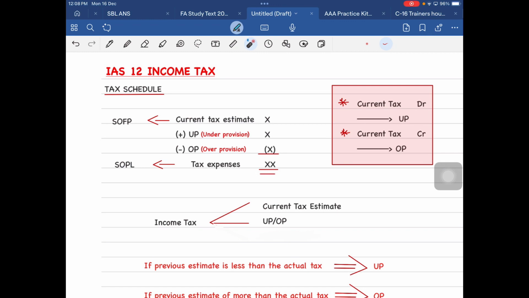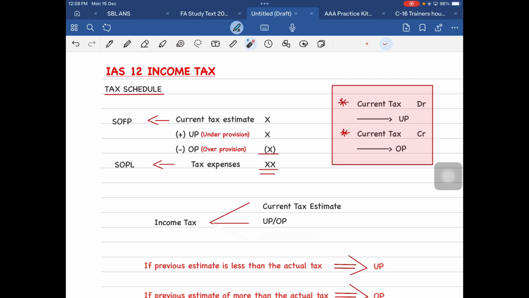clear now? Just a moment. Understood? Yes. If it's under provision, if it's